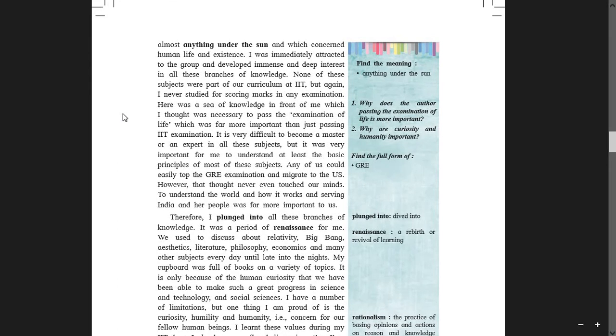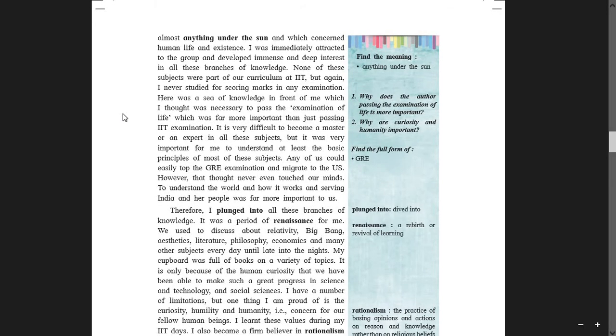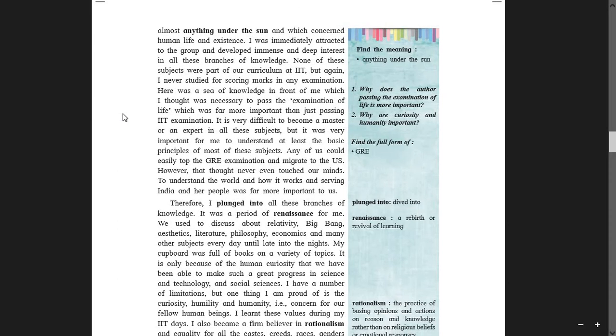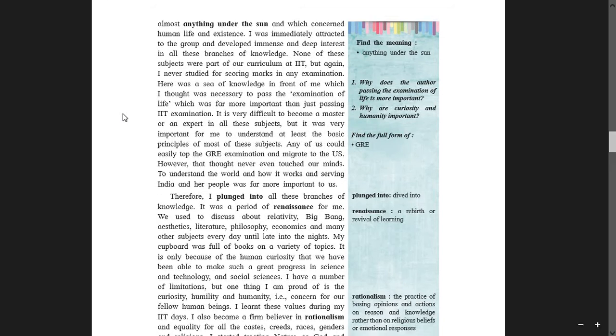So students, Achyut Godbole, he met good people all around him, and it gave him the broad vision of living a life which was full of passion, art, humility and hard work. I was immediately attracted to the group and developed immense and deep interest in all these branches of knowledge.